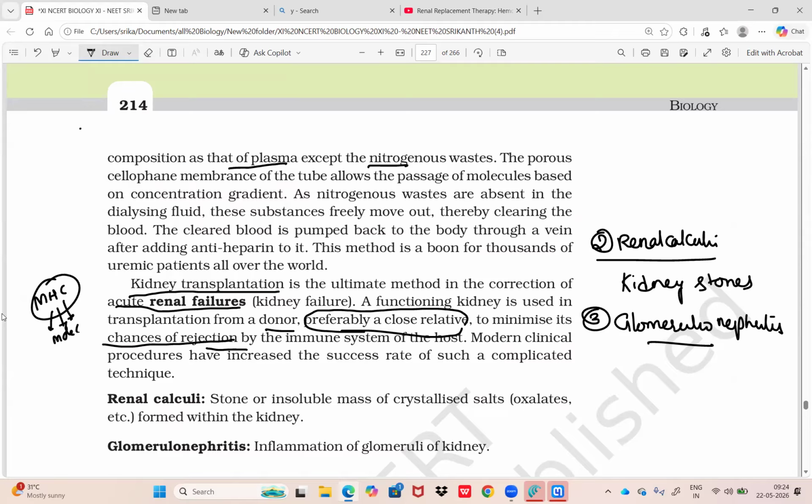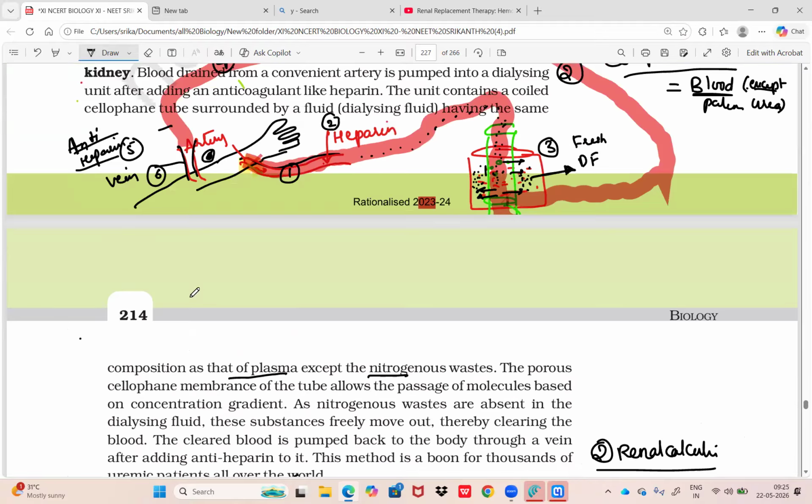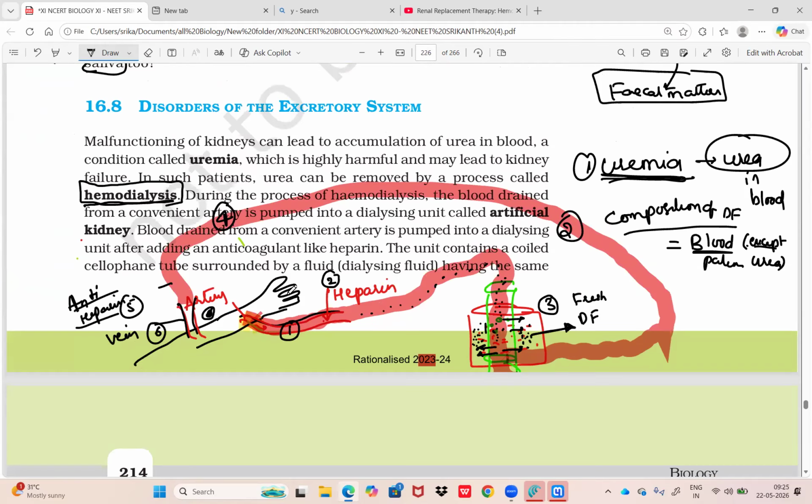We will discuss this in the immune system. They see MHC molecule matching. If MHC is different, rejection will be more. So modern clinical procedures have increased the success rate of such a complicated technique, kidney transplantation. So finally they are saying that kidney transplantation is the only solution for this. So this is the role of other excretory organs and disorders of the excretory system. Remember, this is a sequence story. A sequence question may come here. Okay. Then this is excretory products and their elimination.